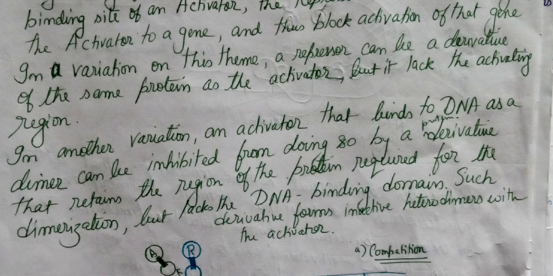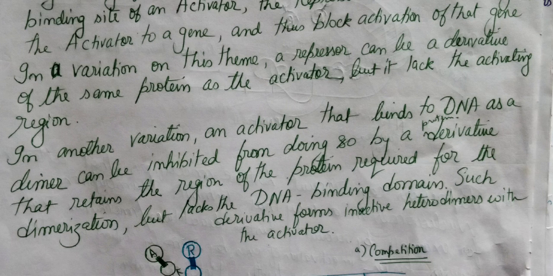In another variation, an activator can bind to the DNA as a dimer. In another variation, an activator that can bind to the DNA as a dimer can be inhibited from doing so by a protein derivative that retains the region of the protein required for dimerization but lacks the DNA binding domain. Such a derivative forms inactive heterodimers with the activator. Second is a simple thing. What type of simple thing?